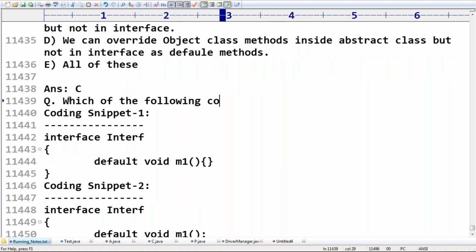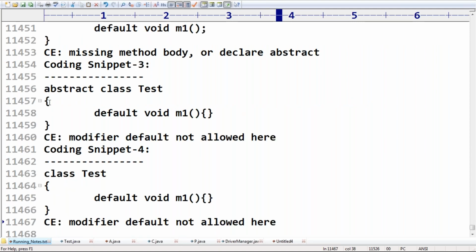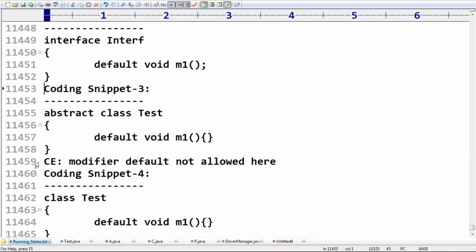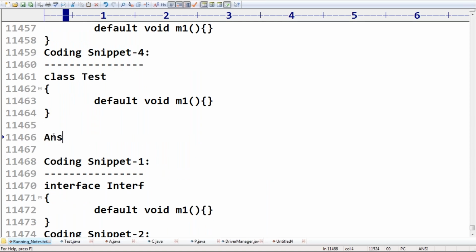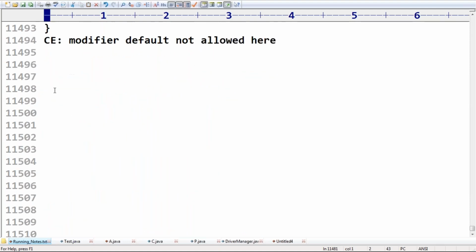Which of the following coding snippets are valid? Coding snippet 1, coding snippet 2, coding snippet 3, coding snippet 4. Which are valid? Coding snippet 1 is the only valid one. All the remaining are invalid, and I already showed why.